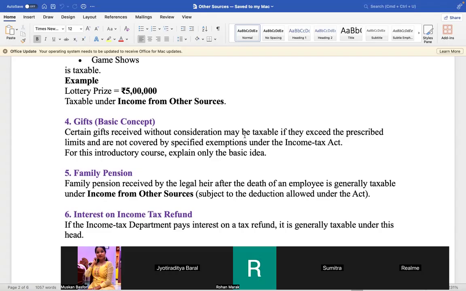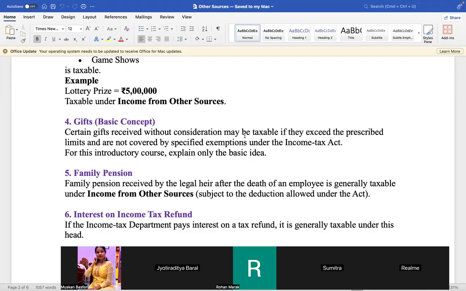Family pension. Family pension received by the legal heir after the death of an employee is generally taxable under income from other sources, subject to the reduction allowed under the Act. Suppose one person is working and his working life is over, then he gets pension after he is retired.